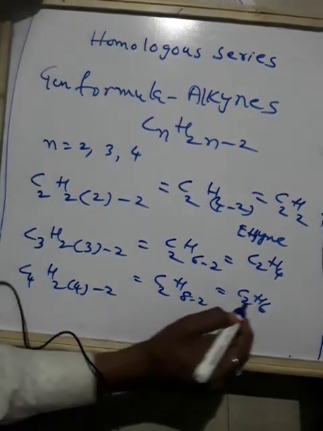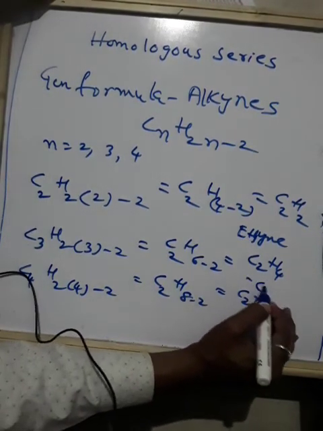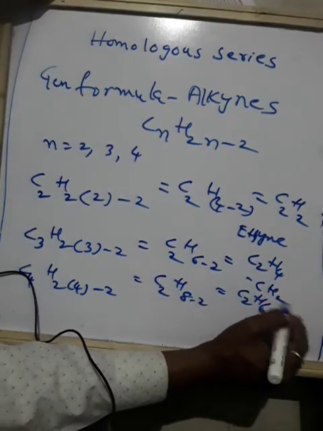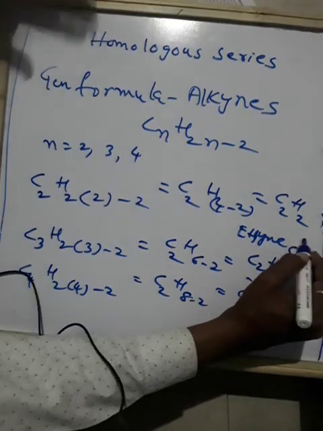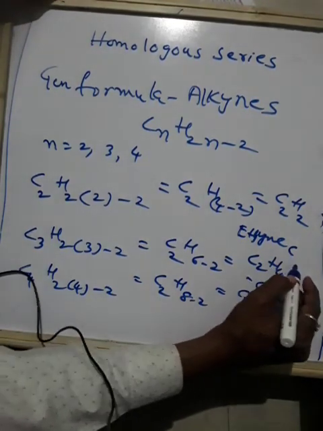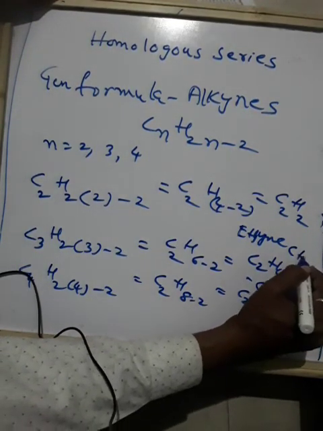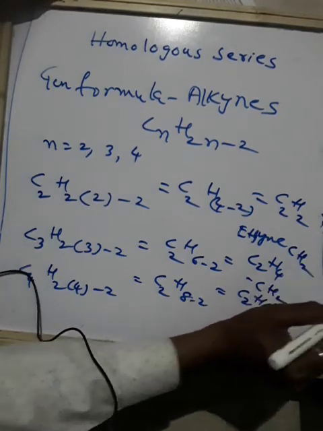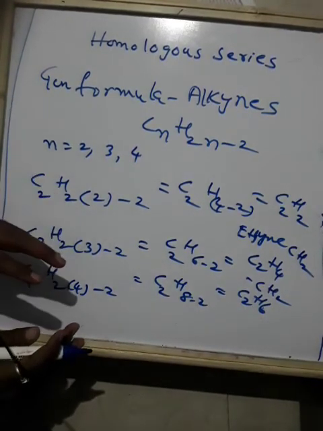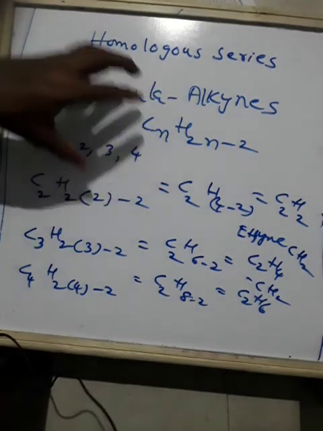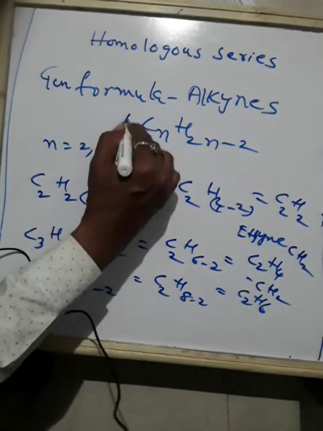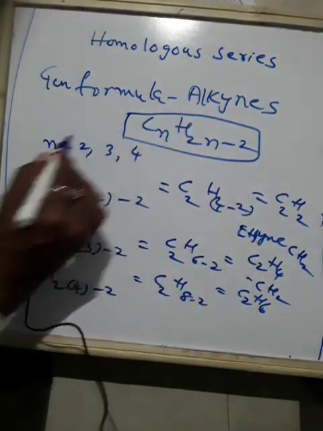Then what's the difference here? 6 minus 4 is 2, and 4 minus 3 is 1 only. The difference between the carbon atoms is 1 only, with a CH2 difference. So this is the general formula for alkynes: CnH2n-2.